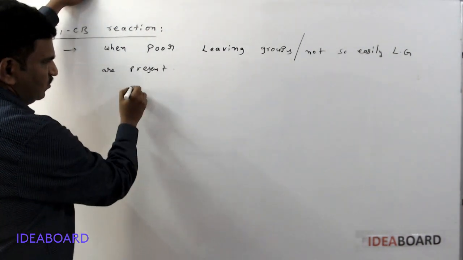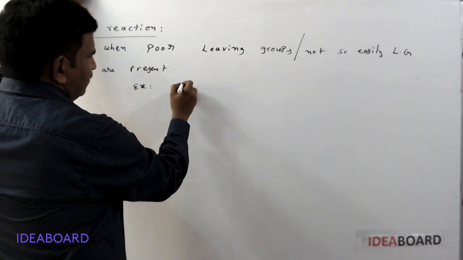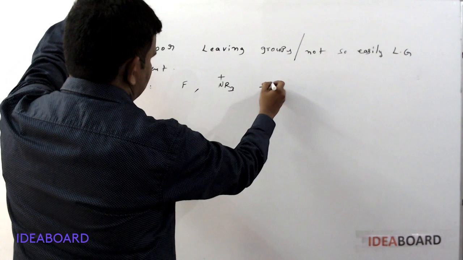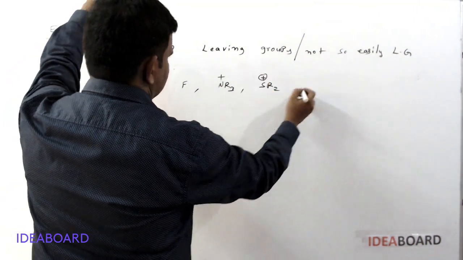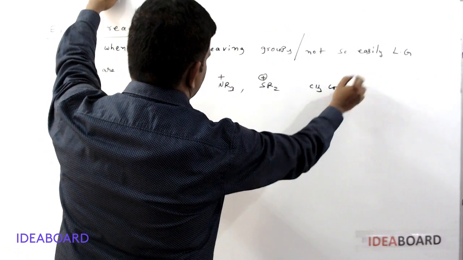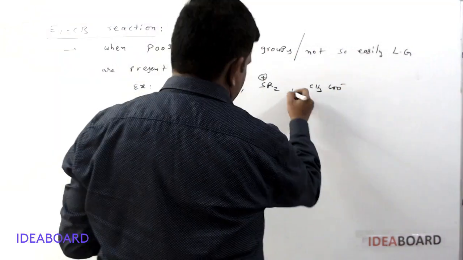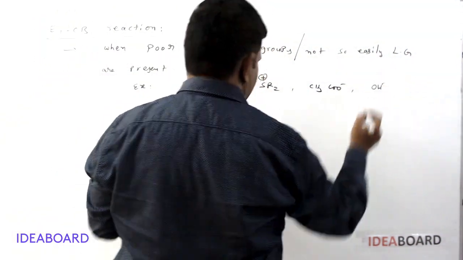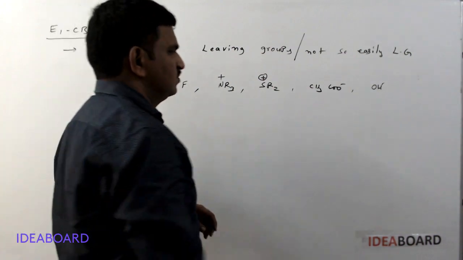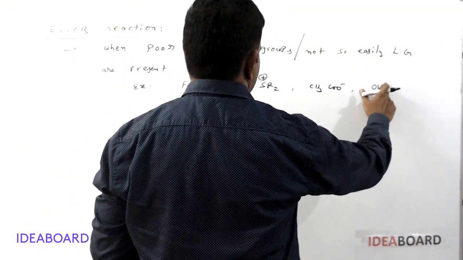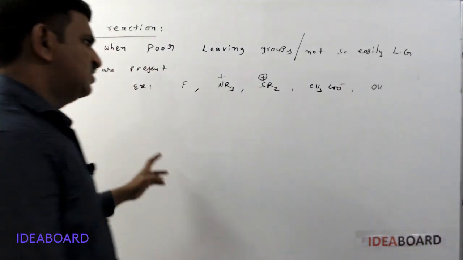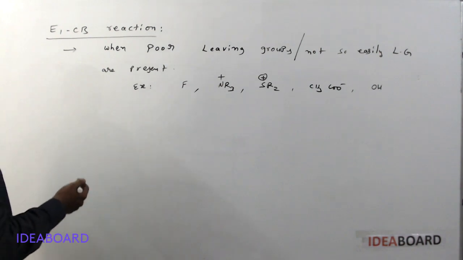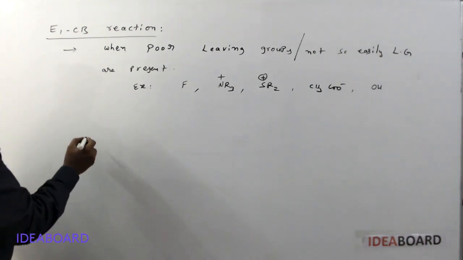So what are those poor leaving groups? For example, fluoride, NR3 plus, SR2 plus, or CH3COO minus acetate ion. These are poor leaving groups. Even OH minus we can take as a poor leaving group. So when these are present on an organic compound, mainly the OH group or the acetate ion, and if there is a beta proton or beta hydrogen also.